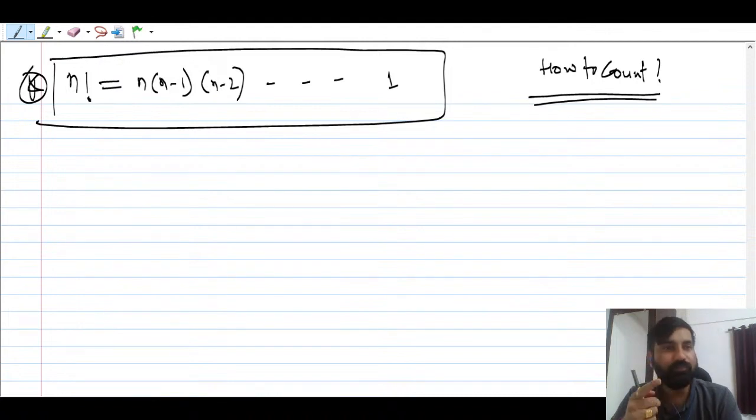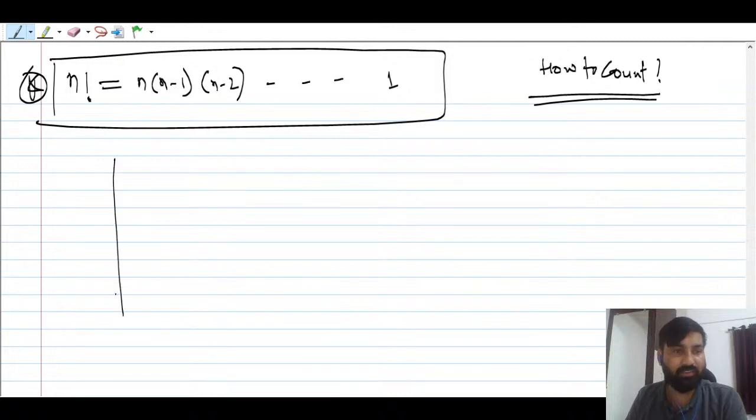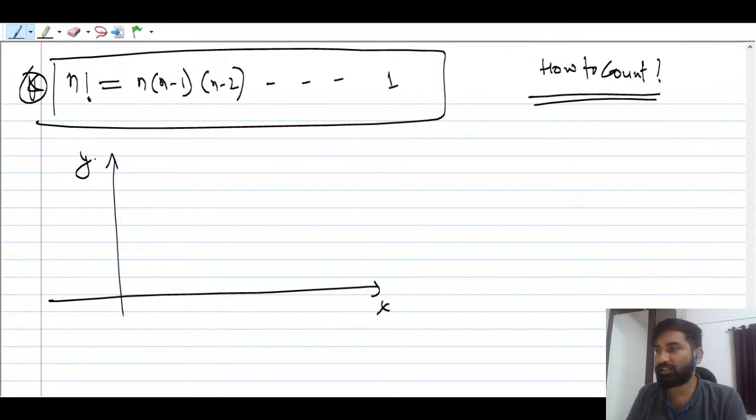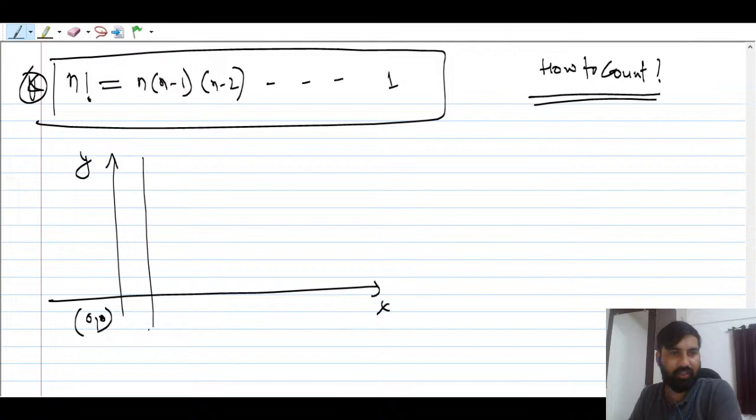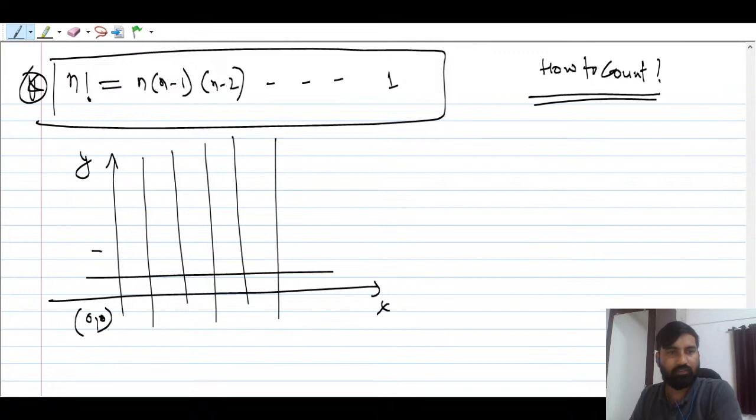Suppose we have got two axes here, one axis is x and one axis is y. You can say this is 0, this is 0, and you can draw these lines 1 2 3 4 5, 1 2 3 4 5.